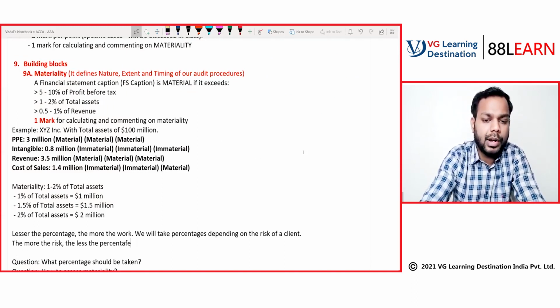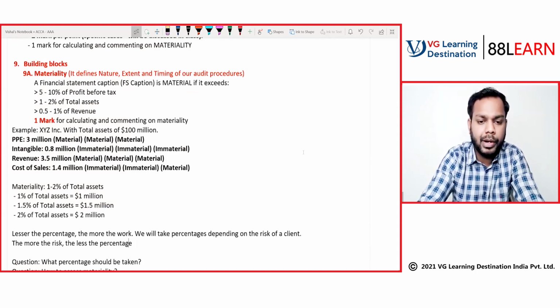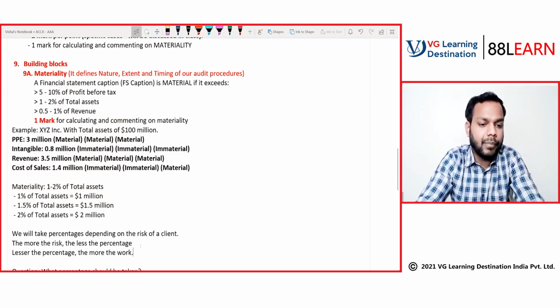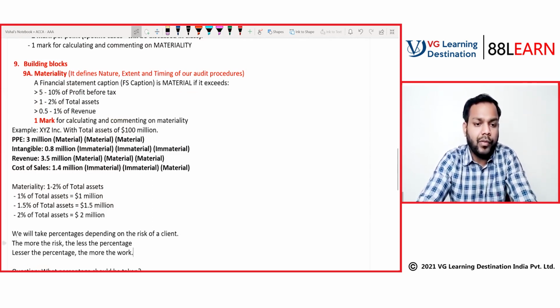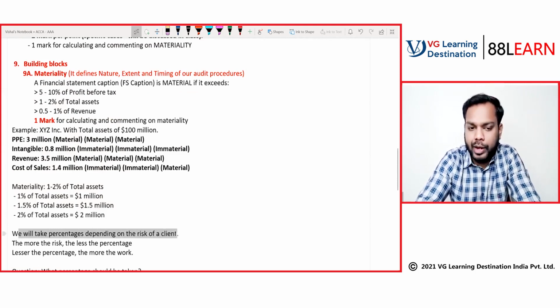So let me structure it. Just give me a minute. You can write here. We'll cut it from here and paste here. So yeah, now this looks logical. We will take percentages based on the risk of a client. The more the risk, the less the percentage.